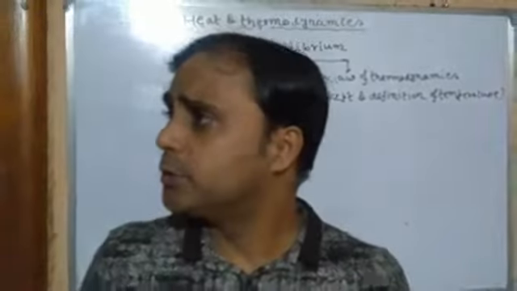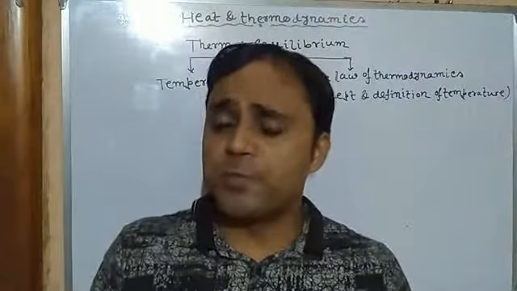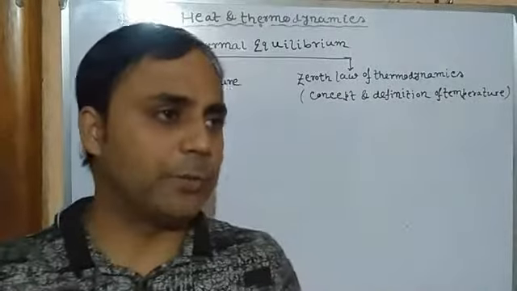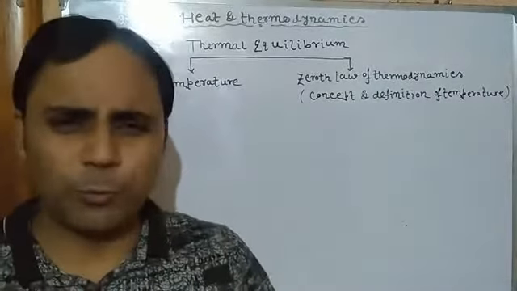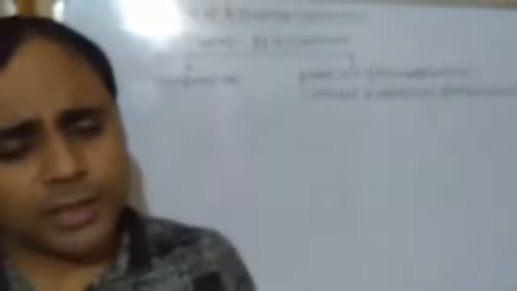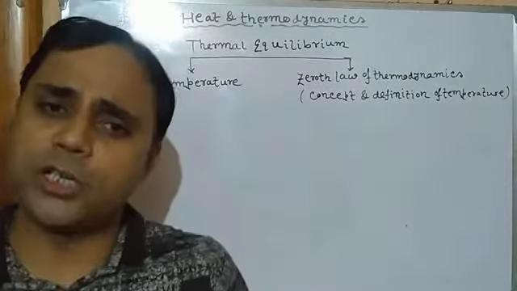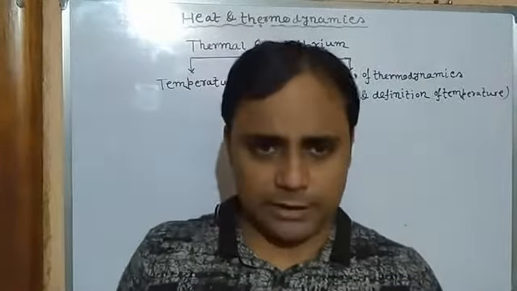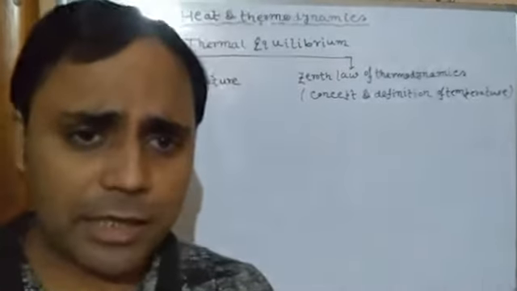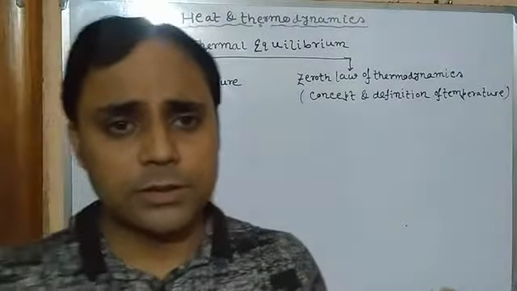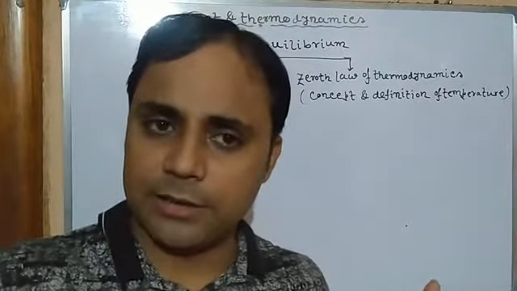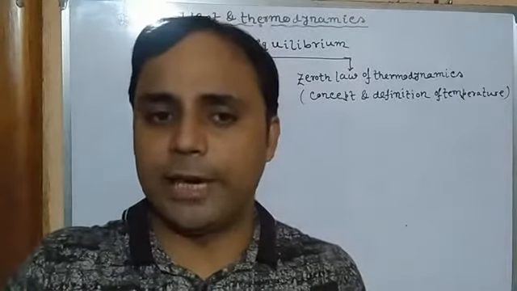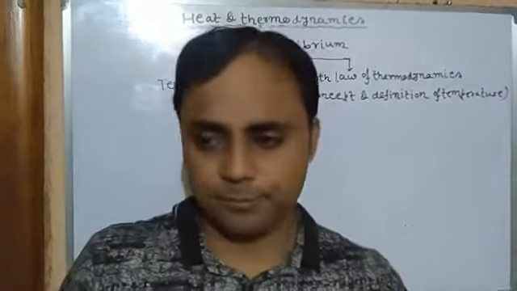Generally inside a room, for example in this room, most of the objects are in thermal equilibrium most of the time. But the question is, if they are not in thermal equilibrium, what will happen? What will be the problem? No problem, because after some time they will automatically reach thermal equilibrium with other components of the room. That is a very practical example. If we keep a cup of hot tea or hot water on a table, then after some time it no longer remains hot as earlier. A time will come when the tea or the hot water will reach thermal equilibrium with the other components, isn't it?